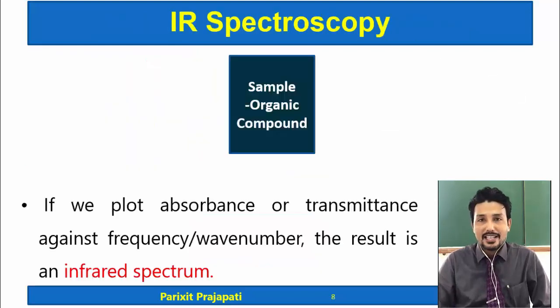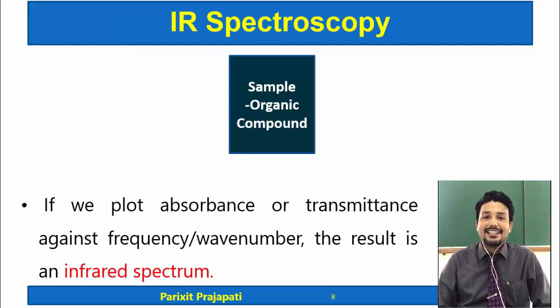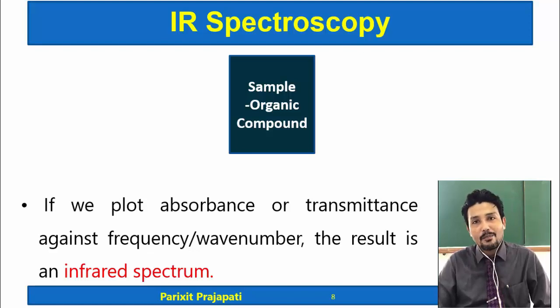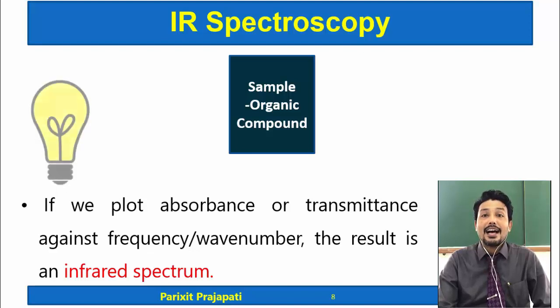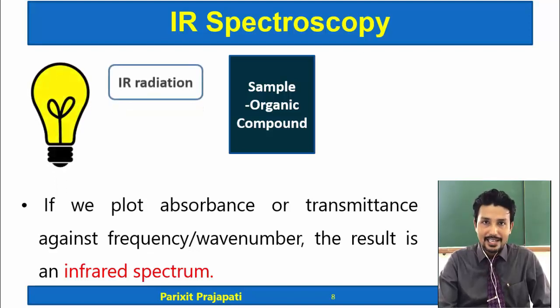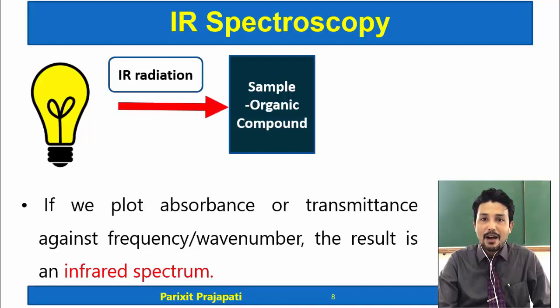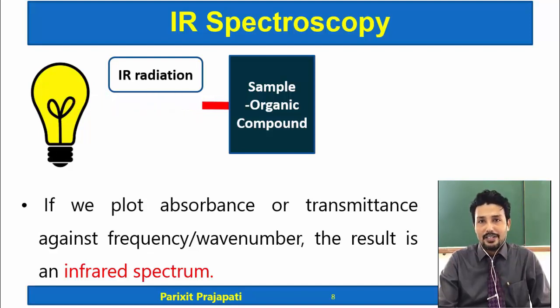Now what is IR spectroscopy and what happens in IR spectroscopy? Say any sample of organic compound is there. If IR radiation is passed through the sample of organic compound, then the sample will absorb some quantity of IR radiation.